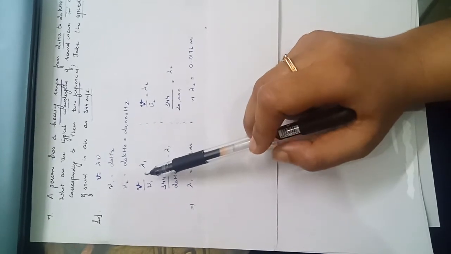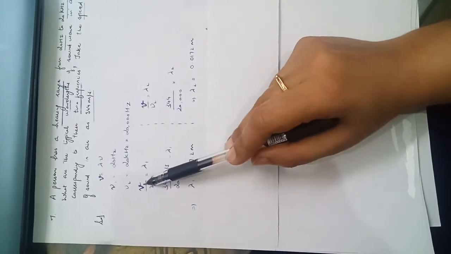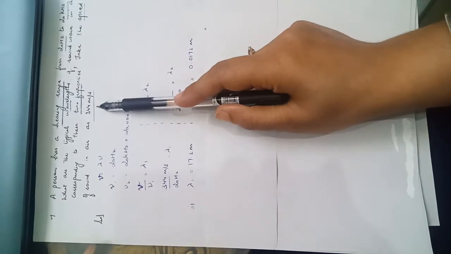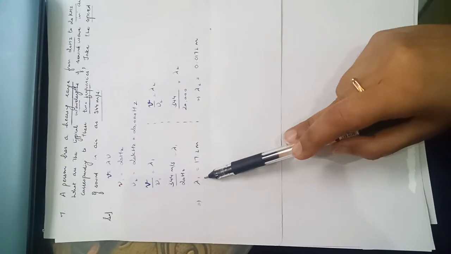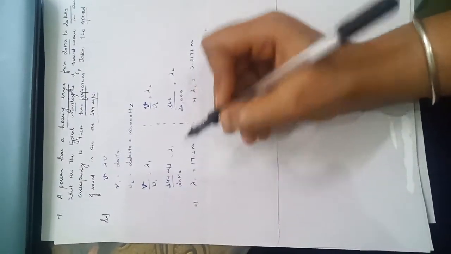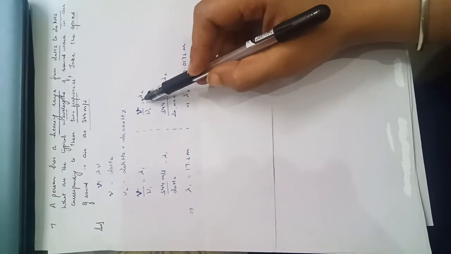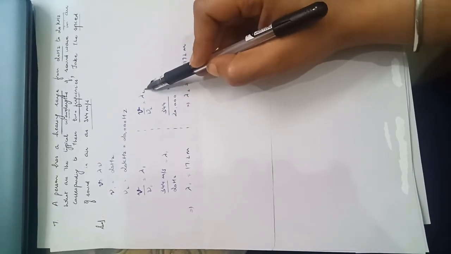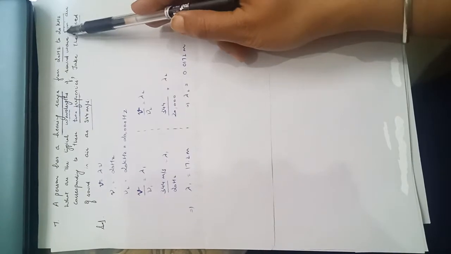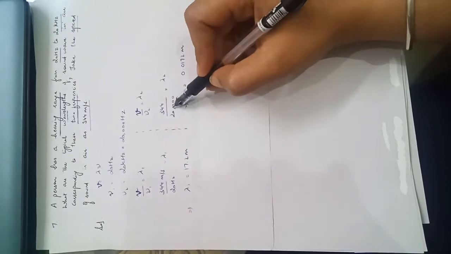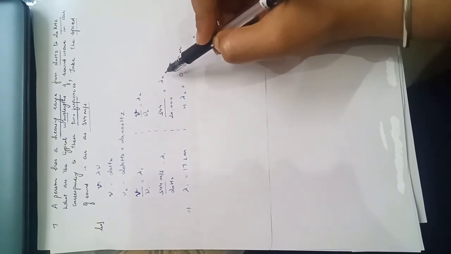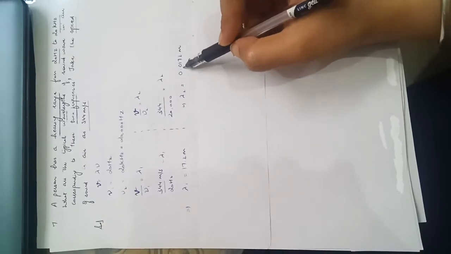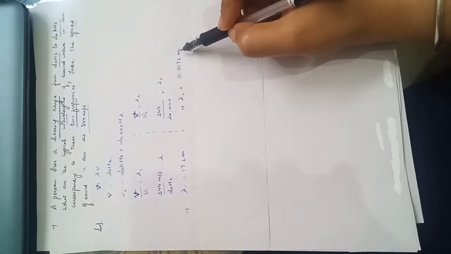For the first frequency, V, the given value is 344 meter per second and nu1 is 20 Hz. So with nu1 as 20 Hz, we will get the value of lambda 1. Lambda 1 will be equal to 17.2 meter. Similarly, the second case, again V upon nu2 is equal to lambda 2. Nu2 given to us is 20 kHz. So putting the value 20,000 Hz, which we have converted in Hertz, that is 344 upon 20,000 is equal to lambda 2. So lambda 2 will be equal to 0.0172 meter.